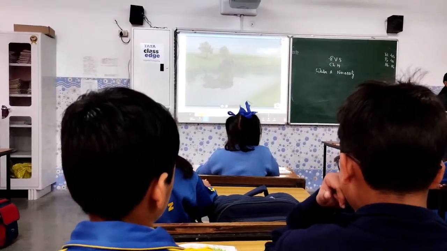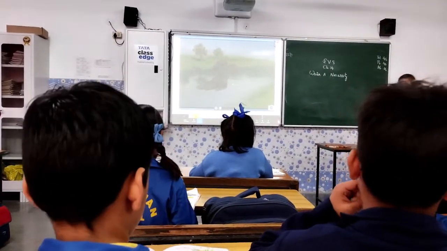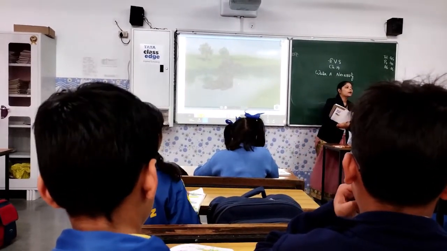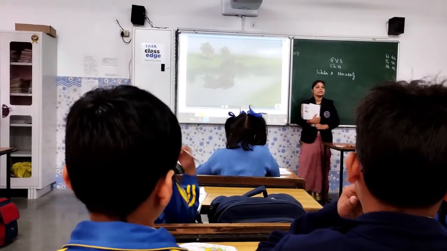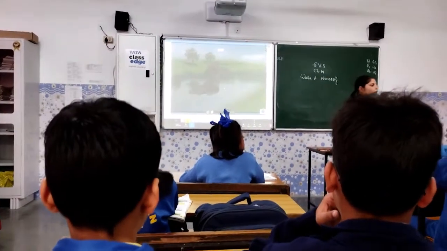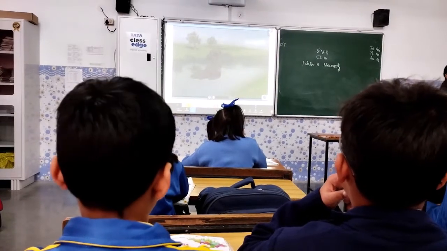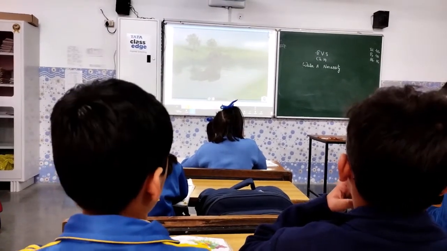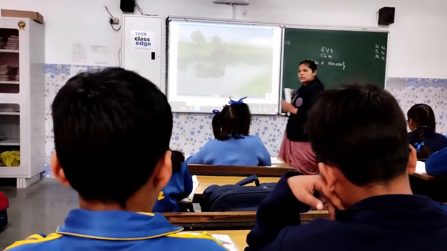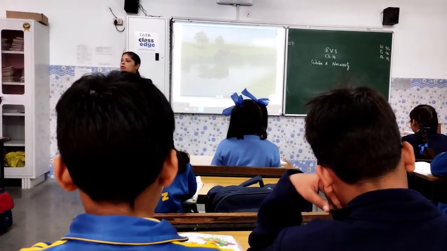Then next one is for electricity. Now, Ashi, can you read for electricity? Running water is used to generate electricity. Now, how is running water used to generate electricity? You all might have seen a windmill. Have you seen a windmill? Yes. Now, what happens in a windmill? When wind blows, your windmill starts rotating. And when this windmill starts rotating, the electricity is generated. The same thing is being used in generating electricity through water.